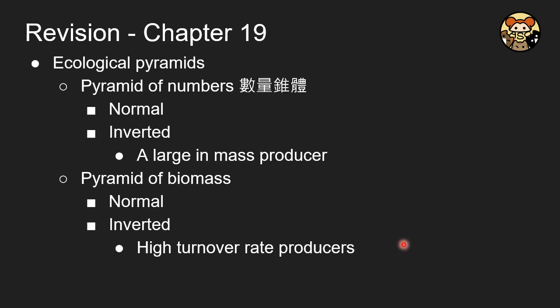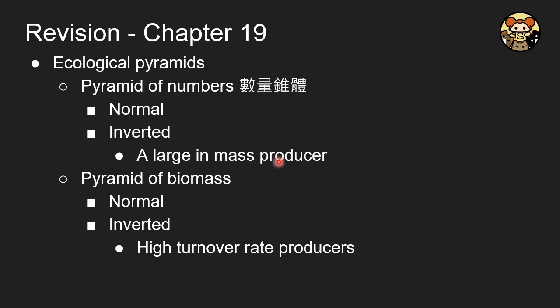In order to show the trophic levels, we will use ecological pyramids. There are two types of pyramids. One is called the pyramid of numbers, by simply counting the number of individuals. So usually the base is very large. However, there is a kind of inverted pyramid of numbers, if the producer is very large in mass, let's say a tree.